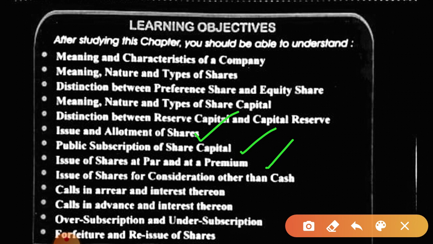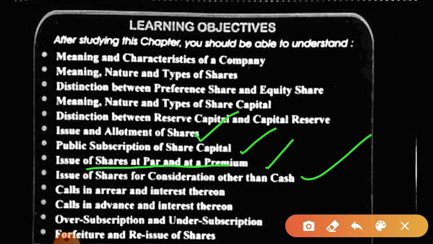When the shares are issued at premium, then securities premium is credited. Okay, there is no provision for issue of shares at discount except for ESOP, but that is not in your syllabus. So we have only shares that can be issued at par and at premium.